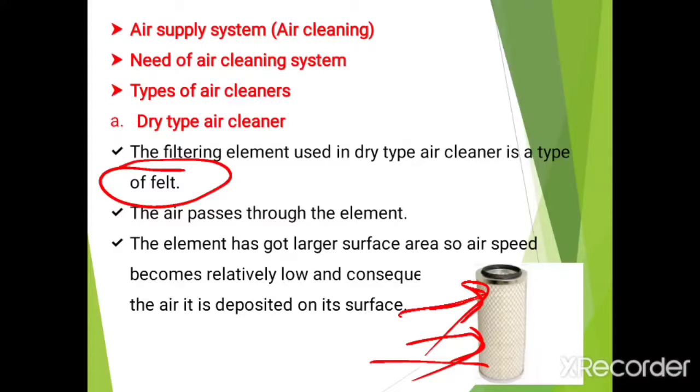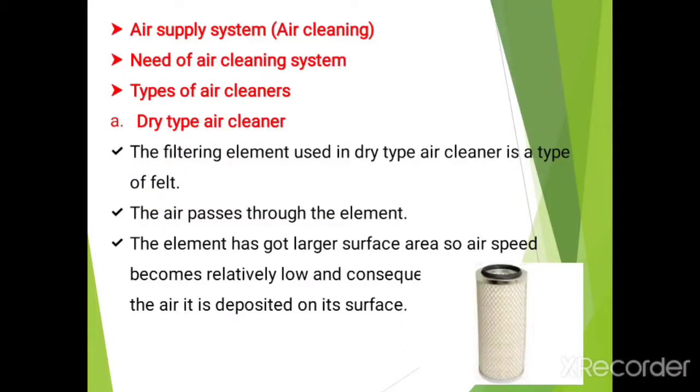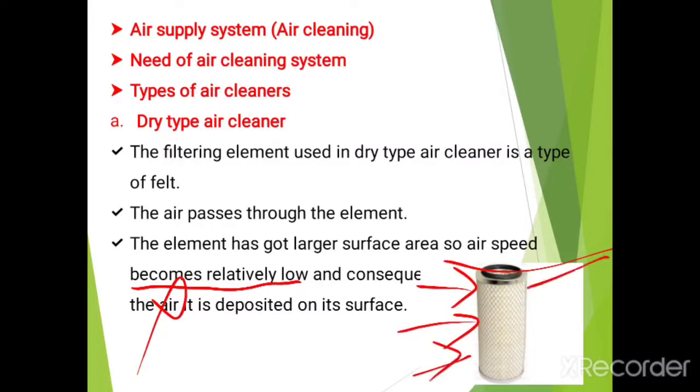The air passes through the filtering element. This element has a larger surface area, so the air speed becomes relatively low and consequently the dirt is deposited on its surface. The dirt accumulates on the filtering surface, and cleaned air is transferred to the engine.